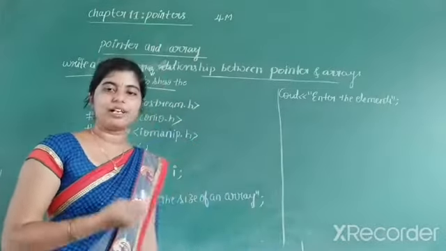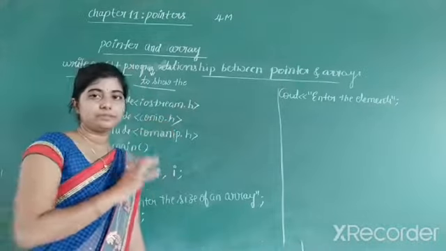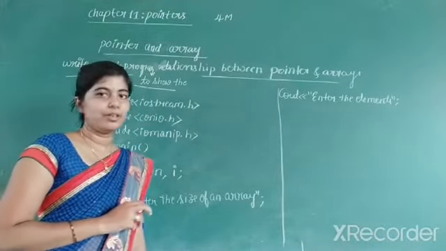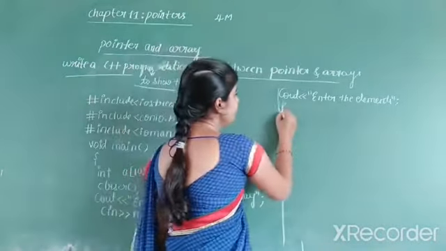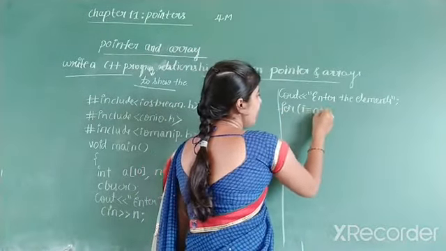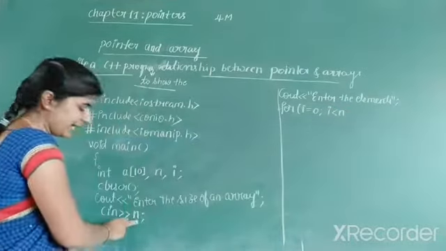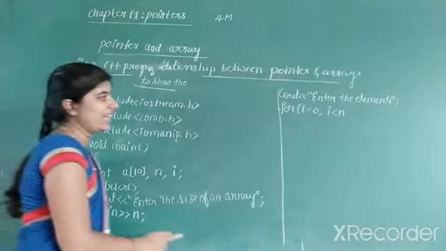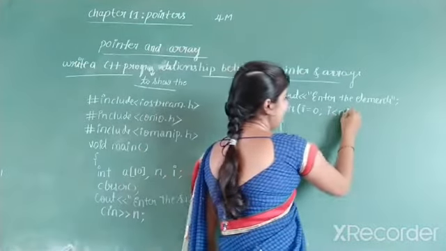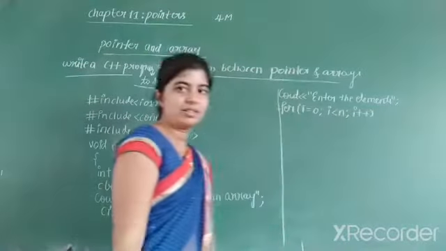So let us use for loop: for i is equal to 0, i less than n. n is the size of the array. Then write the incrementation i plus plus.